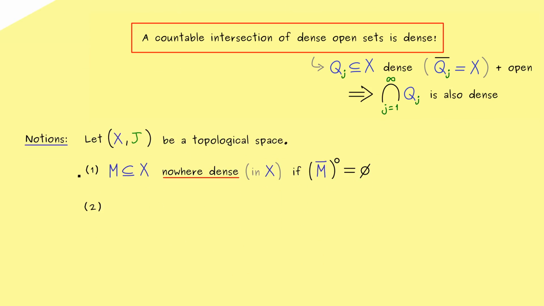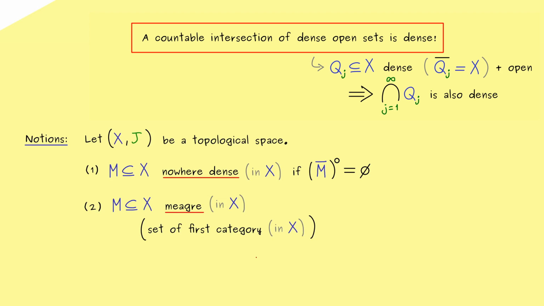However, maybe it's the next one which is definitely connected to the Baire category theorem. Indeed, this part is now about the so-called meager subsets in X. And there, I should already tell you, another popular name one uses for these sets is that these are the sets of first category in X. And there we see where the name for the theorem comes from. However, no matter which name you want to use, you should know the definition here.